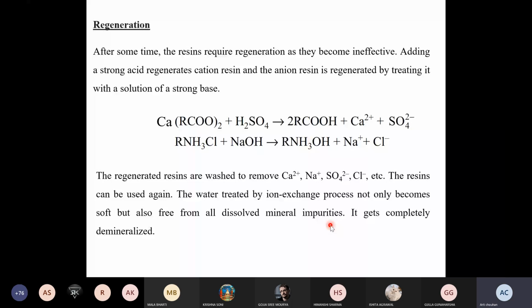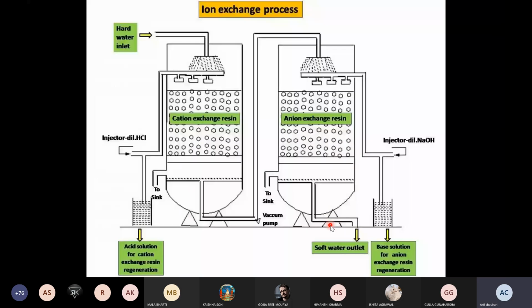There is a chance of confusion on the point of why hard water is not passed through the anion exchange resin first, and why we pass that water through the cation exchange resin first. Why do we have that fitting where the cation exchange resin compartment is put first, and then the water is passed to the anion exchange resin? What happens if we pass that water first through the anion exchange resin?